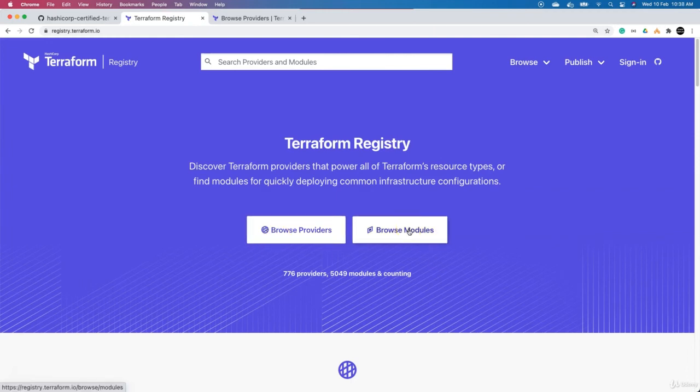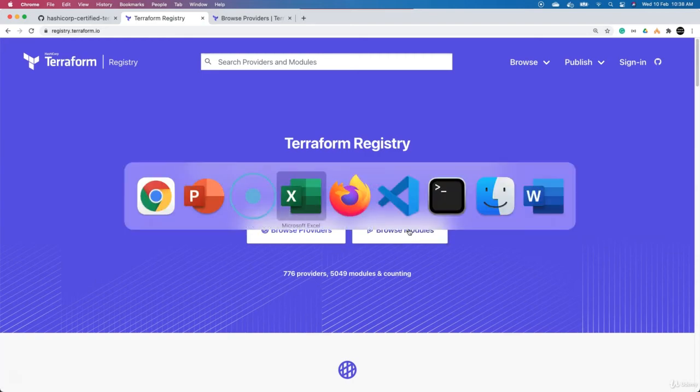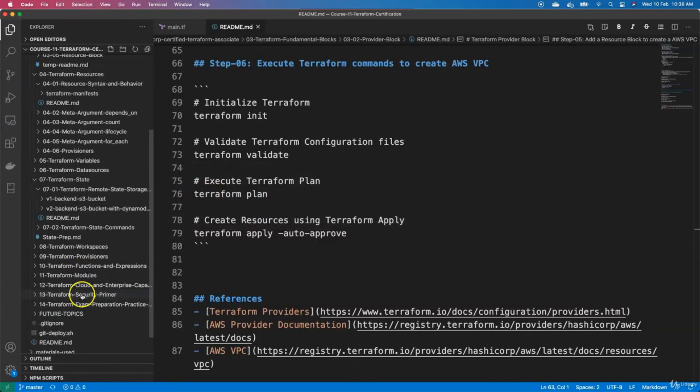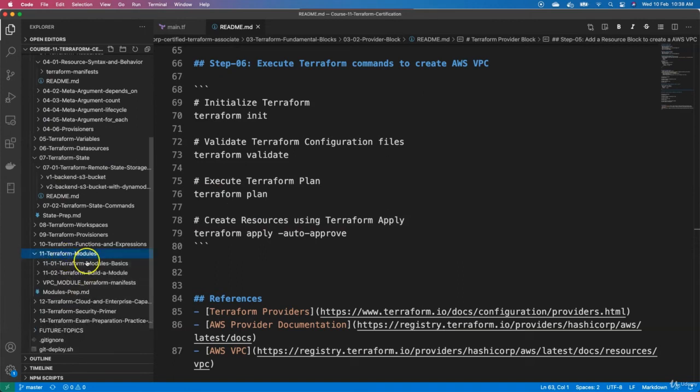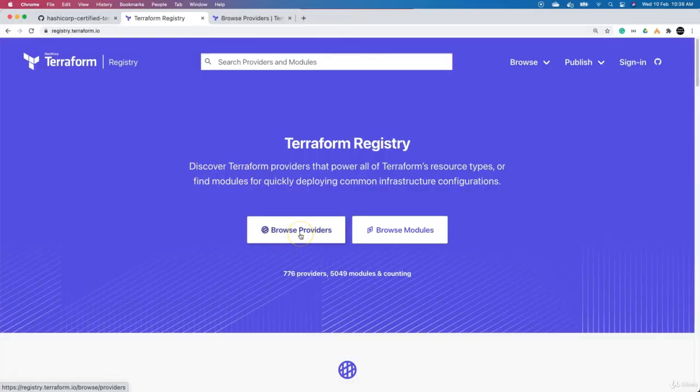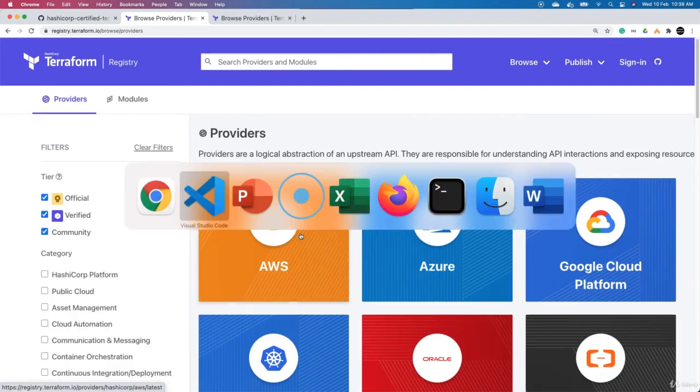Modules are nothing but smaller functionalities which you can directly call, for example the VPC module or the AWS EC2 instance module. Those modules you can call directly and use in your Terraform code, which we are going to see in detail when we reach the modules section. We'll cover module basics, and we'll also build a module and test it. But currently our focus is on providers, so we'll discuss providers only, right?